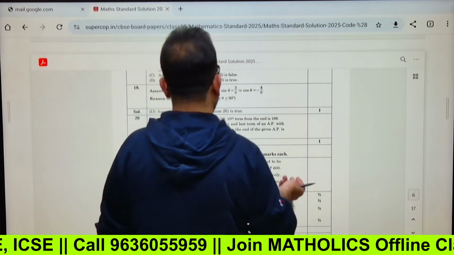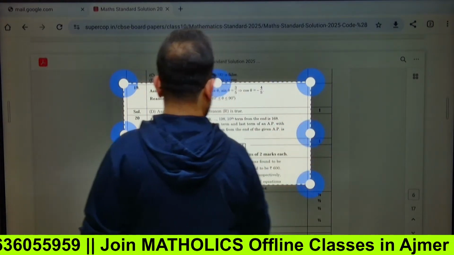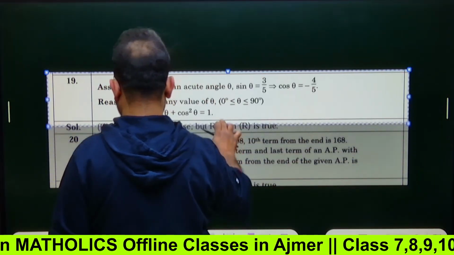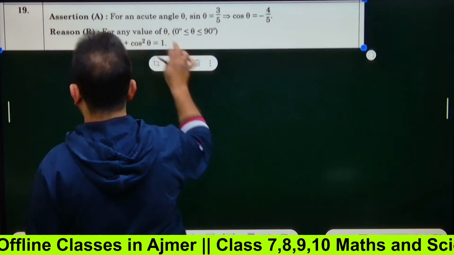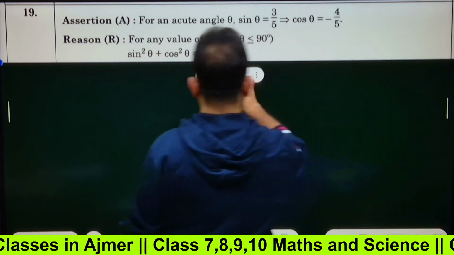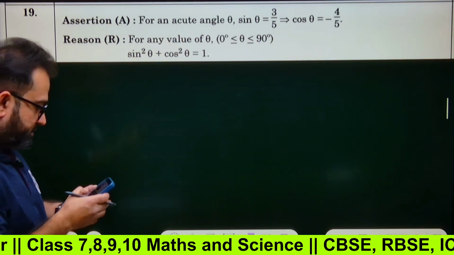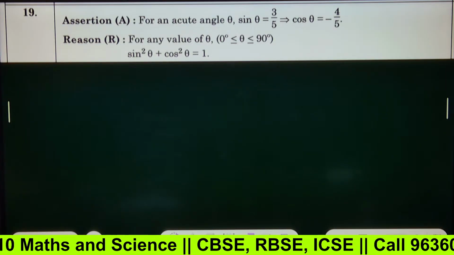This is from the standard paper, okay? Assertion reason. You must be knowing the options already, right? Question number 19, assertion reason type.